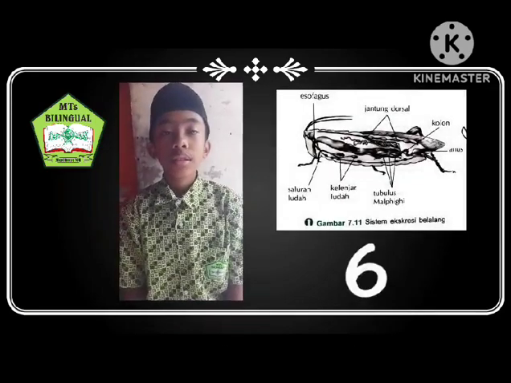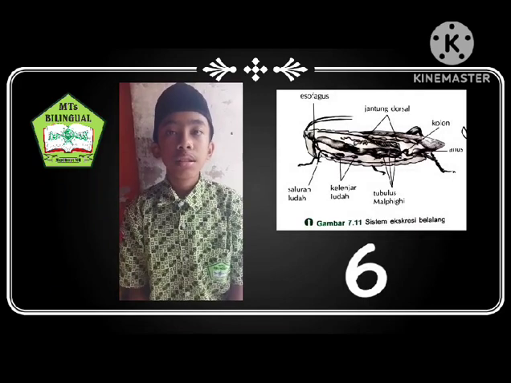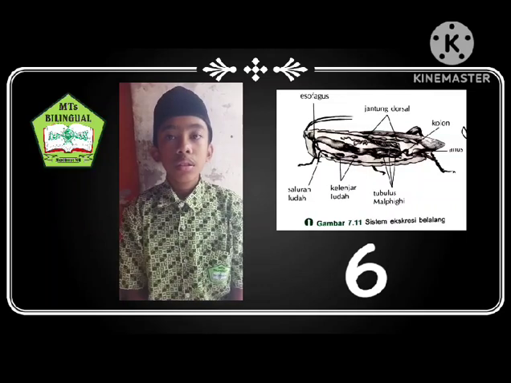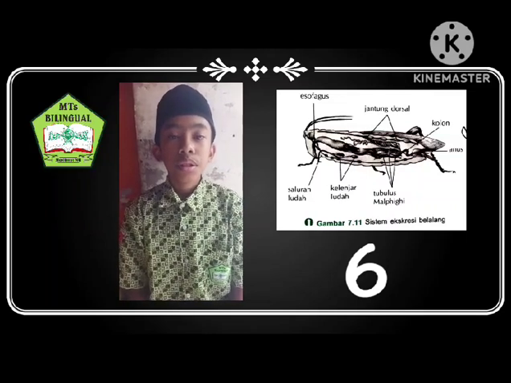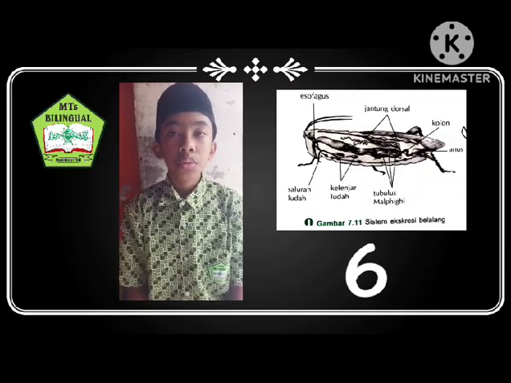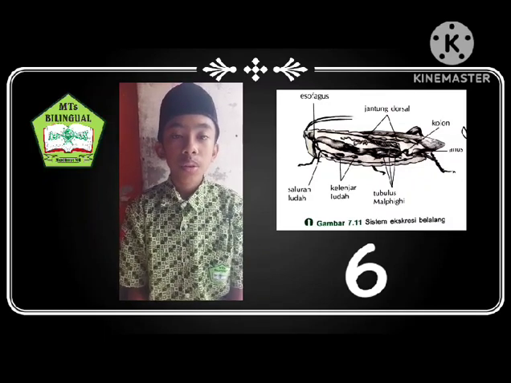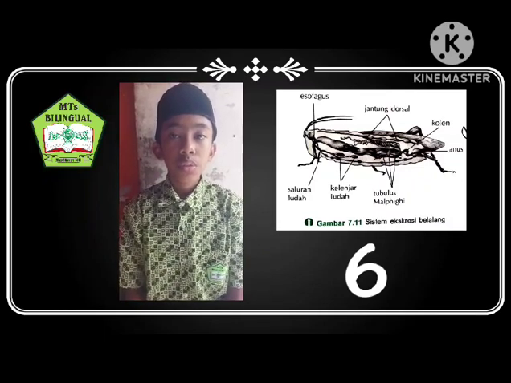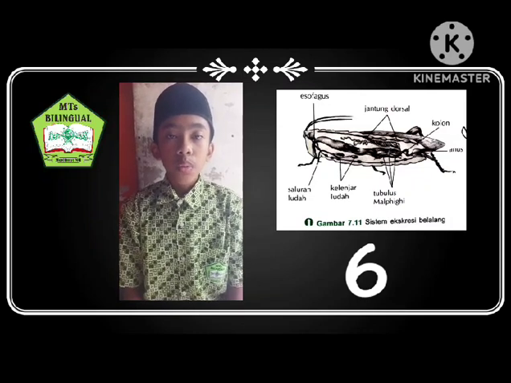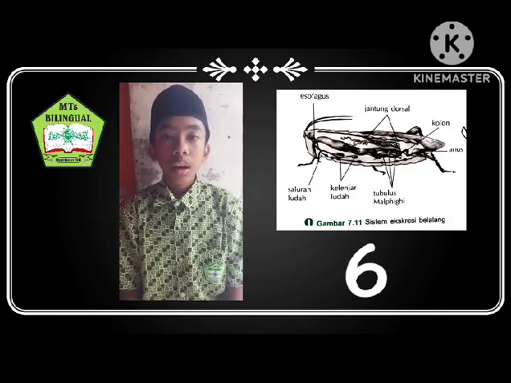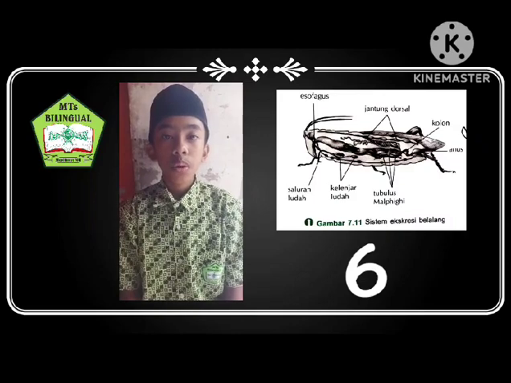Number 6. Excretion. Residual substances in the body must be removed because they can interfere with the body's performance. Examples of excretory organs are stomata and lenticels, which are parts of plants that function to excrete carbon dioxide and water vapor. Humans excrete urine through the kidneys, while the lungs excrete carbon dioxide and water vapor. The last is water and mineral salts, which are excreted through the skin in the form of sweat.